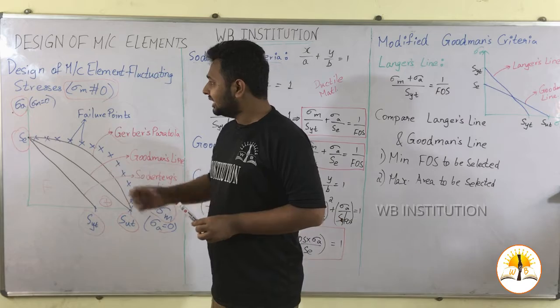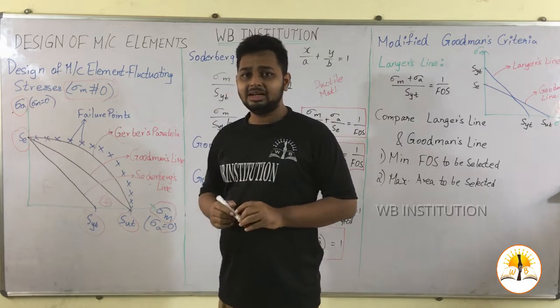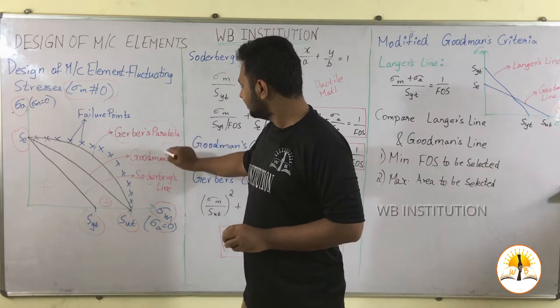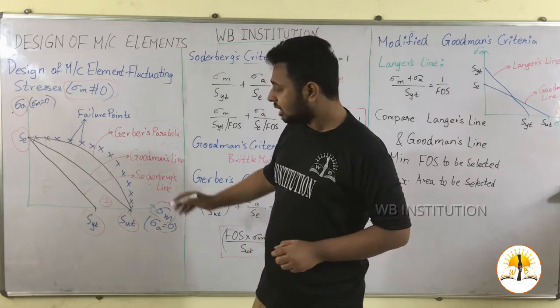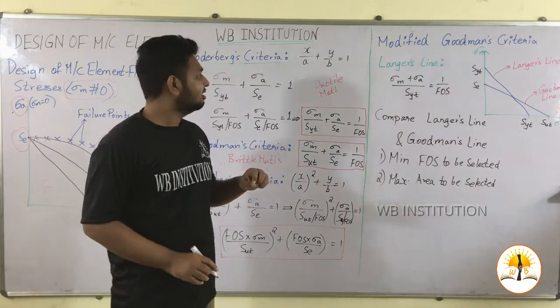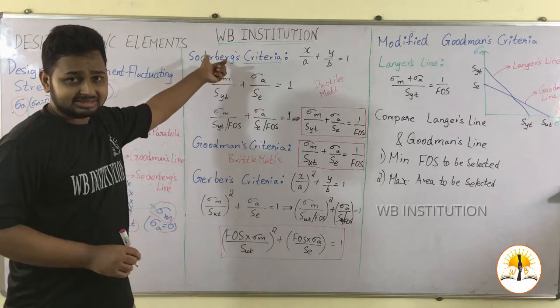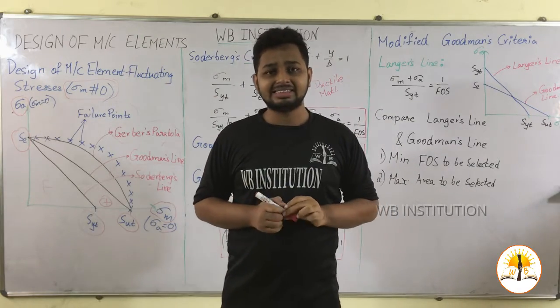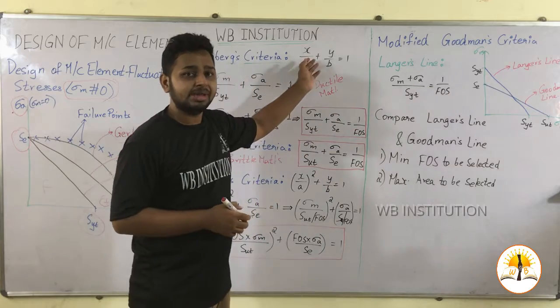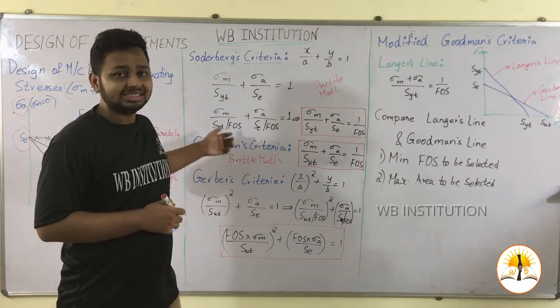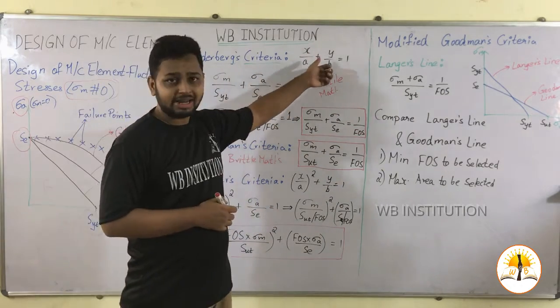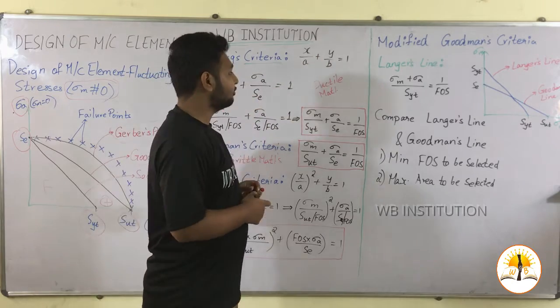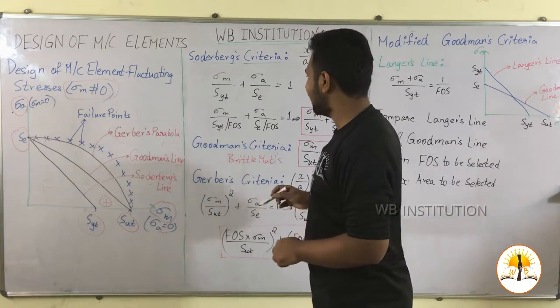Now, let us see what equations will be generated for solving on the basis of these three criteria. First is Soderberg's criterion. It is an equation of a line. The equation of a line is given by x by a plus y by b is equal to 1. So, what is x, what is a, what is y and what is b in this graph? From this graph we can take these values.